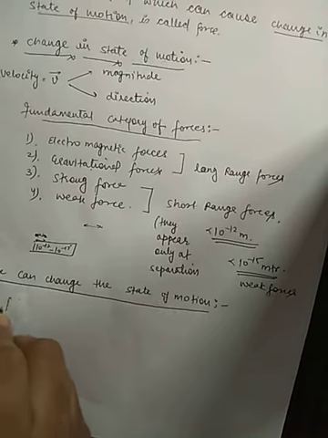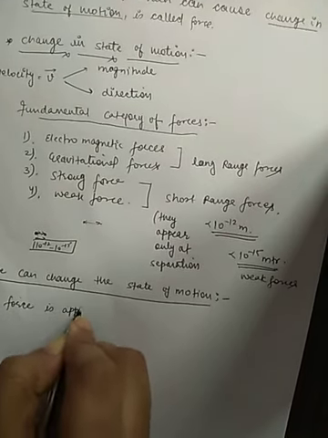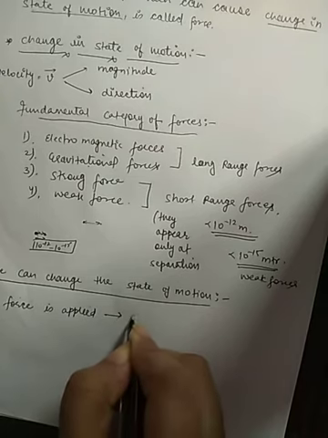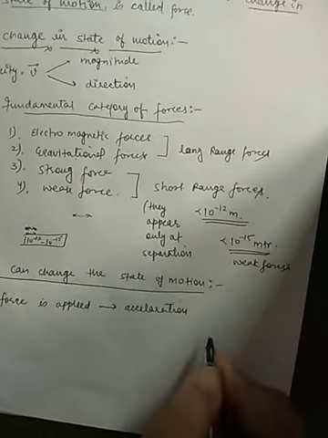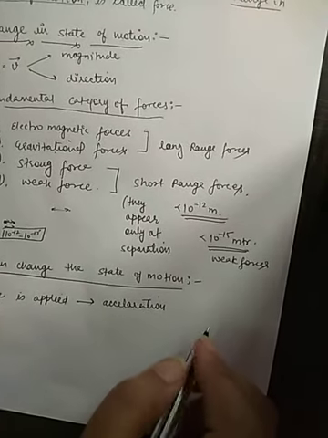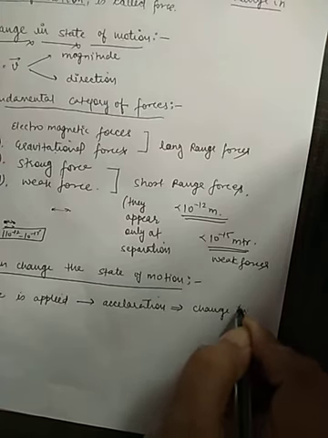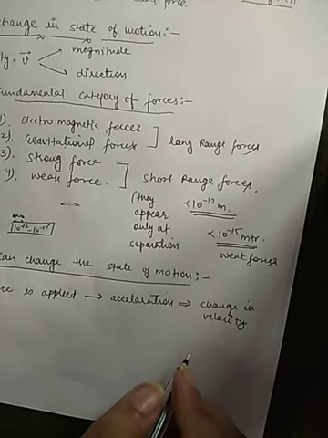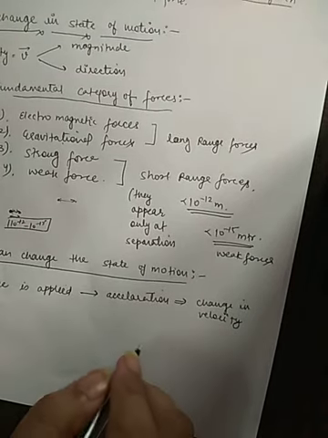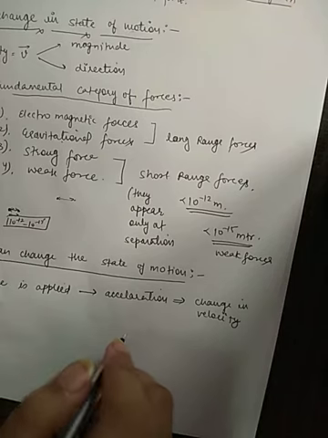Whenever a force is applied, it causes acceleration, and acceleration implies change in velocity. And as we discussed, whether the magnitude or direction of velocity changes, we can say that the state of motion of the body is changing.